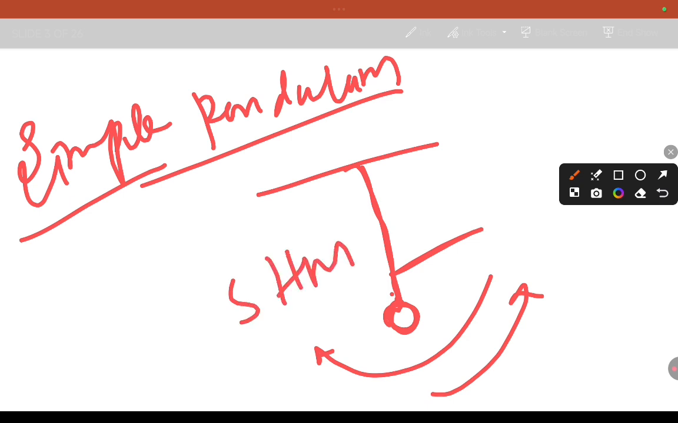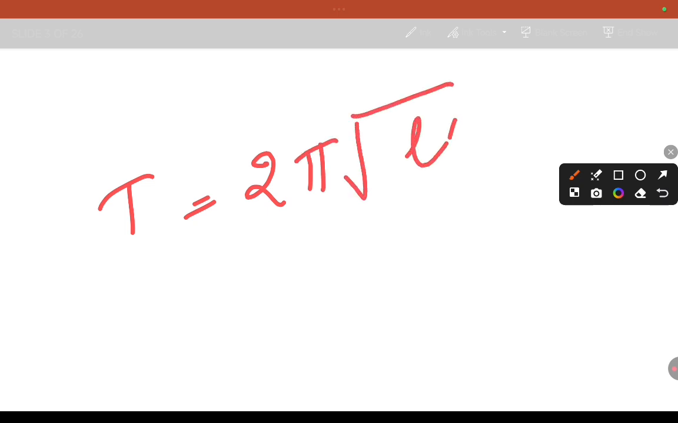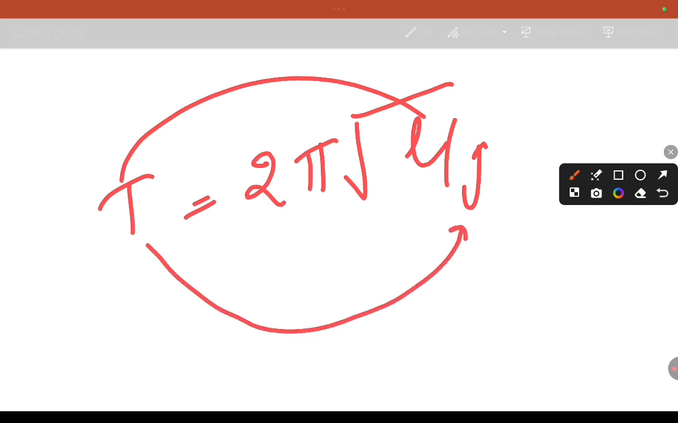The time period of SHM for a simple pendulum is expressed by T equal to 2 pi under root of L by g. So the time period depends on the length and on g. Time period is directly proportional to the square root of length, and inversely proportional to the square root of g. So this is the time period of a simple pendulum.